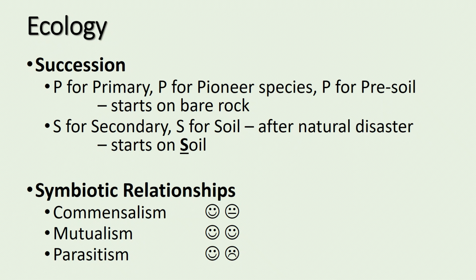There are 2 types of ecological succession, which is the building or rebuilding of a community over time. Primary succession, P for primary, P for pioneer species, or pre-soil. This type of succession will always start out on bare rock, which will need to be broken down by your pioneer species of lichens and mosses. Secondary succession, S for secondary, S for soil. This always occurs after some type of natural disaster and will always start with a layer of soil. Both types of succession, however, will increase biodiversity over time.